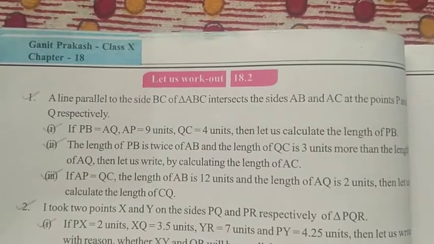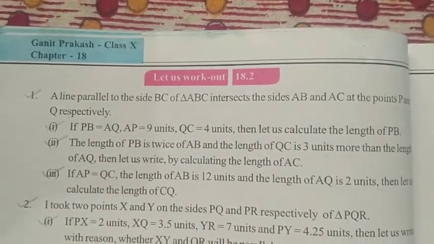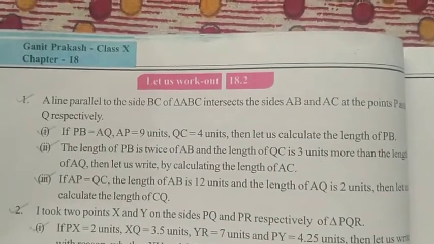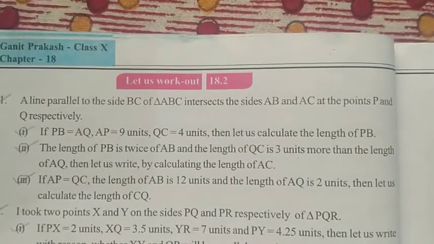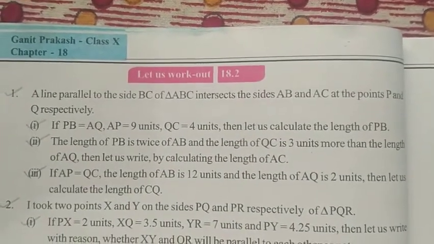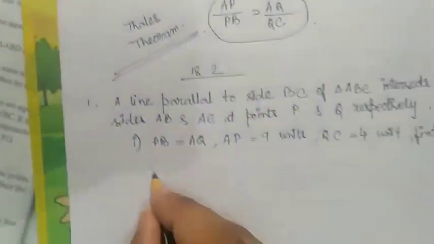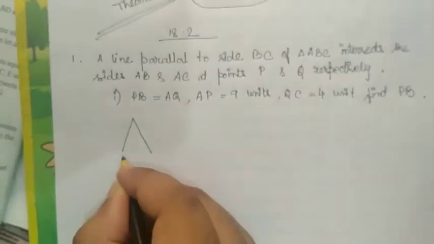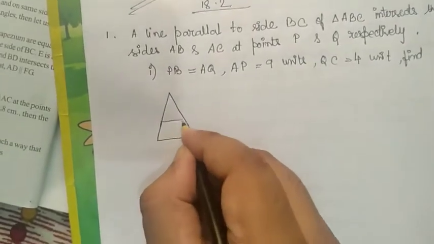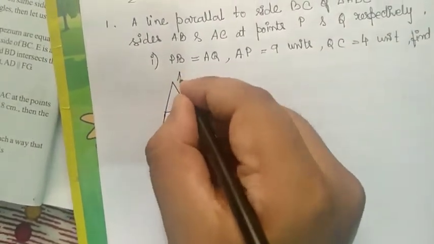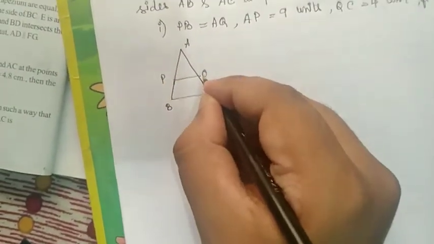Question number 1, sum number 1, exercise number 18.2. A line parallel to the side BC of triangle ABC intersects the sides AB and AC at the points P and Q respectively. If PB equals AQ, AP equals 9 units, QC equals 4 units, then let us calculate the length of PB. So first of all, we have to draw the triangle here. And this is the parallel line. So ABC is the triangle, PQ is the parallel line.